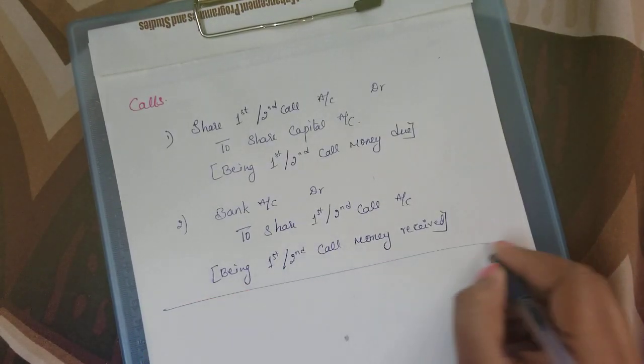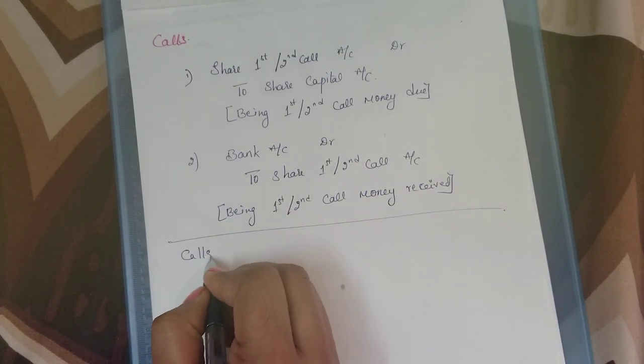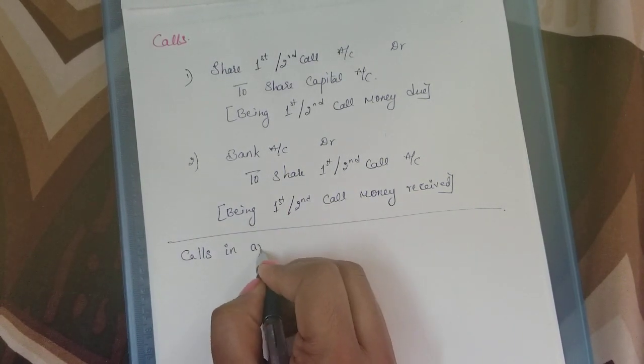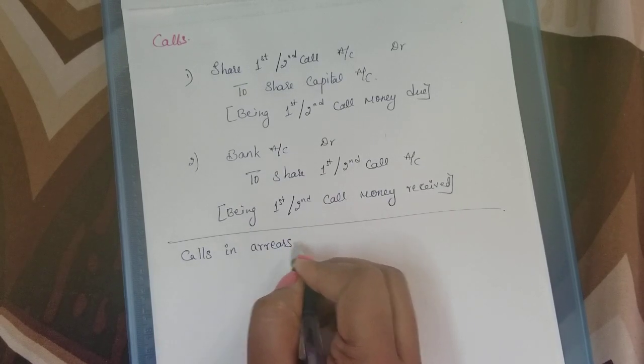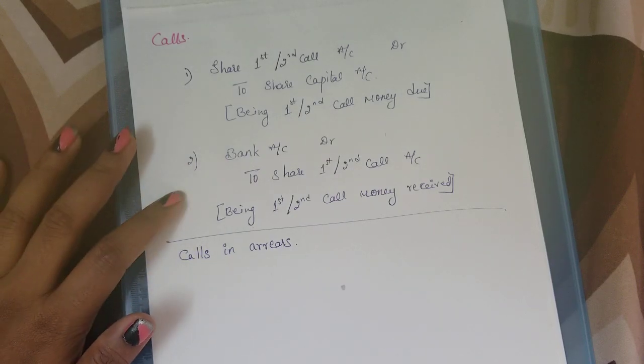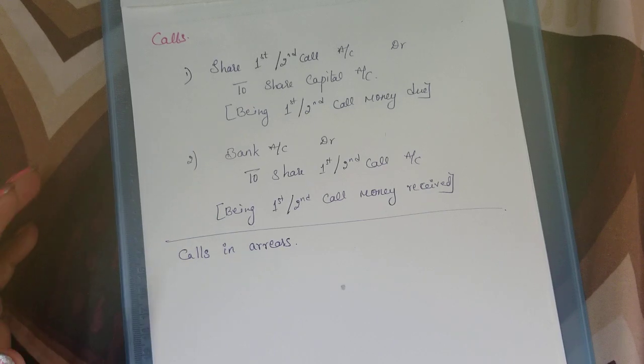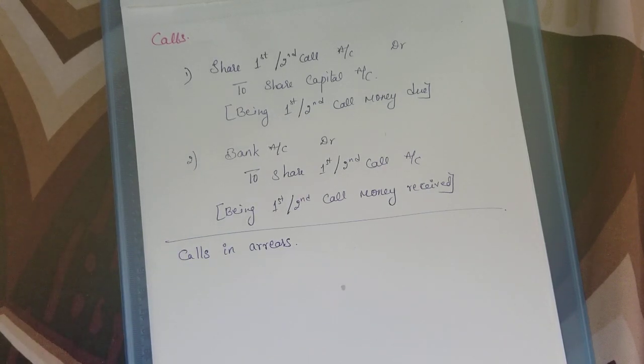Now apart from this, we also have certain things to be noted, like calls in arrears. So what is calls in arrears? When a call is made by the company to the investors to pay the first call or second call amount, even after calling, if the investors have not paid the money, that amount is called calls in arrears.